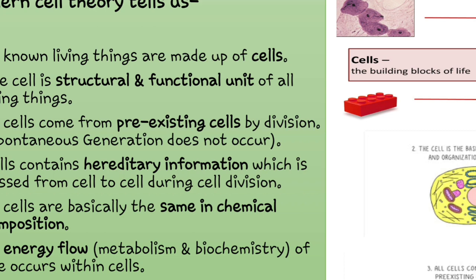The third conclusion is all cells come from pre-existing cells by division. It means that spontaneous generation does not occur. So again the question hits our mind: from where did this pre-existing life come? There are some scientists who tried to give us the answer.